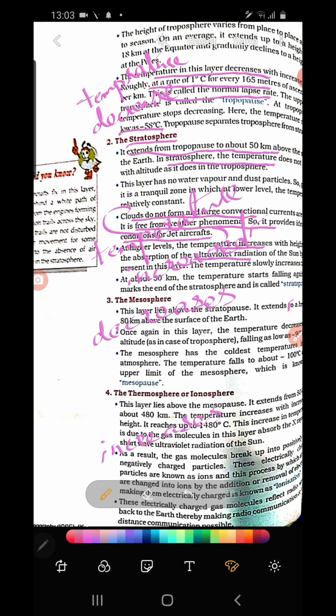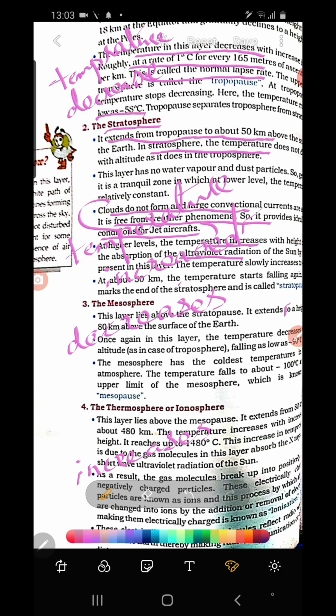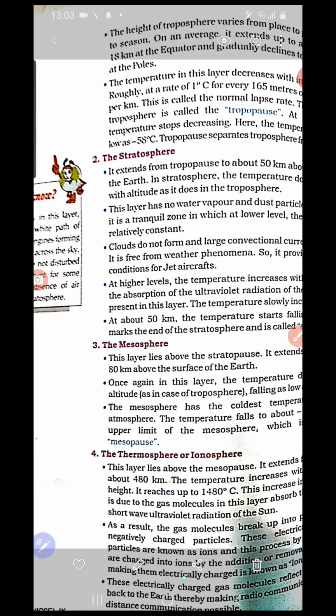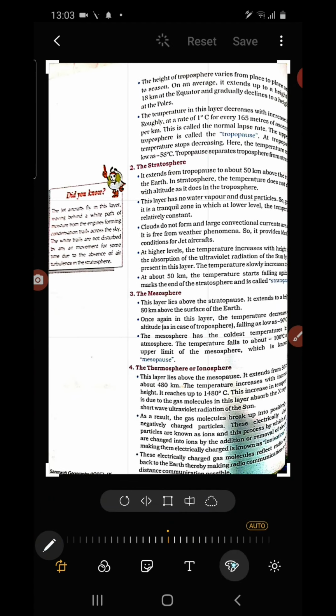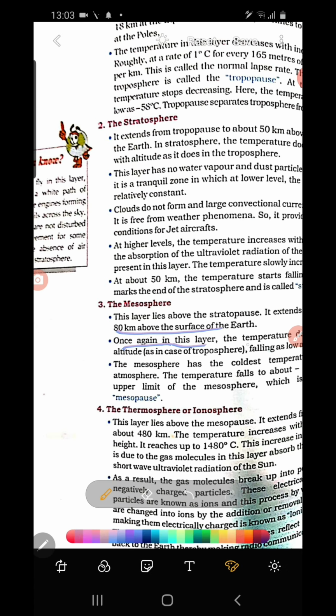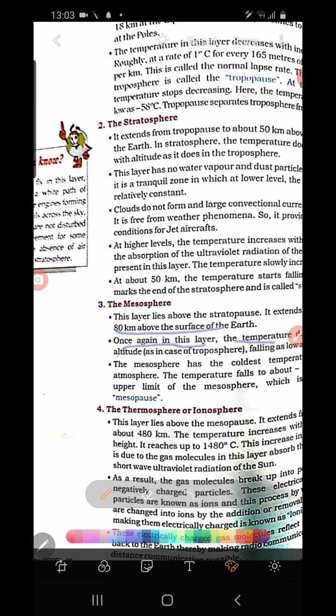So these are all about thermosphere. Then temperature. Then next is mesosphere. We discuss the third important layer. When we discuss the third important layer, here we have to remember that it reaches up to the limit of 80 kilometer. It reaches up to a height of 80 kilometer. Then here the temperature decreases with the increase of altitude.